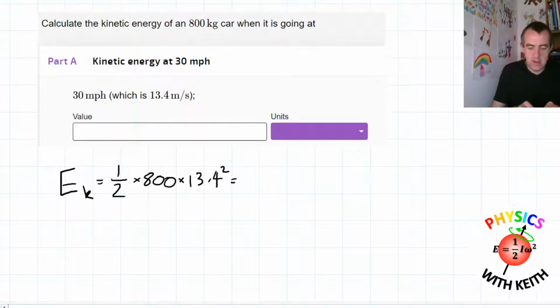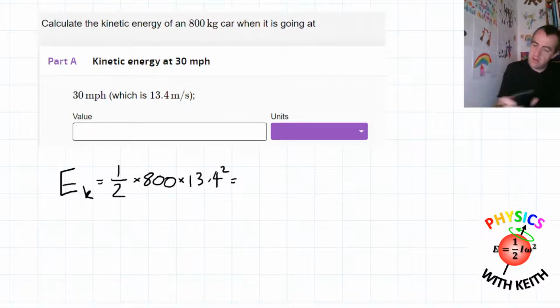13.4, where's my squared button gone? There it is. Squared, multiplied by 800, divided by 2, and we get, is that right? I'll do it one more time because I might have missed a keystroke. 800 divided by 2, yes it is right. So 71,820 odd. So we need to round that, but I'll write that down first.